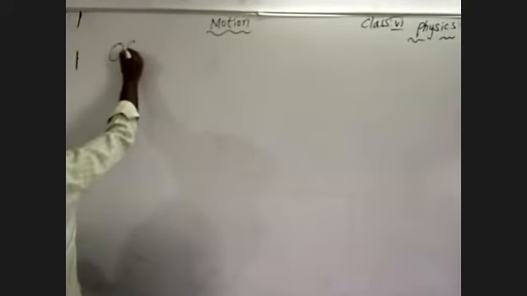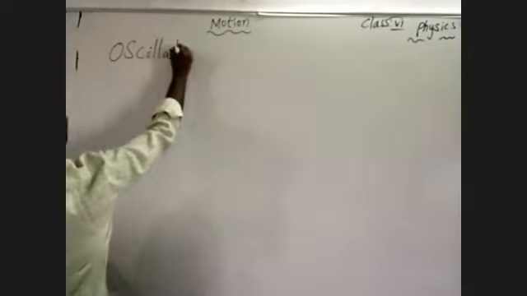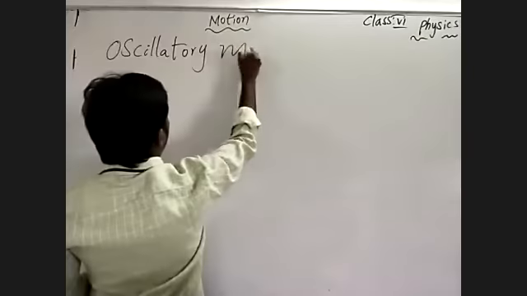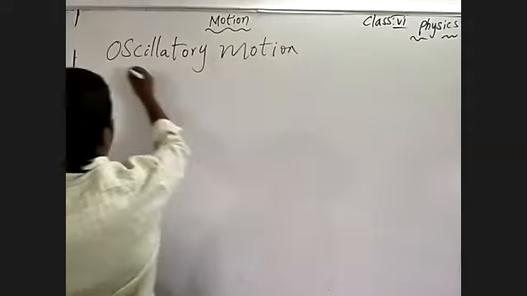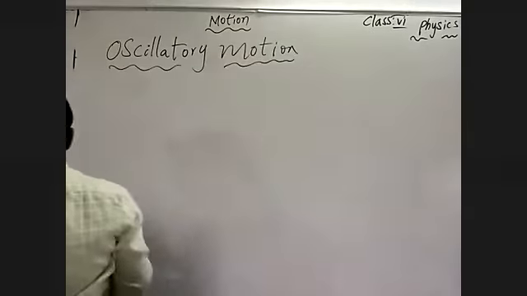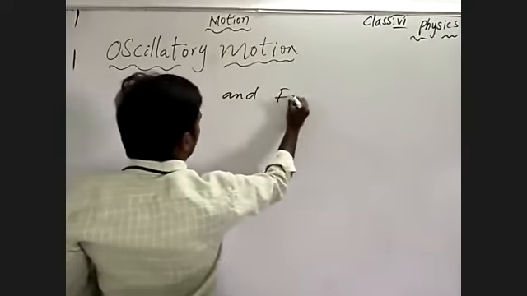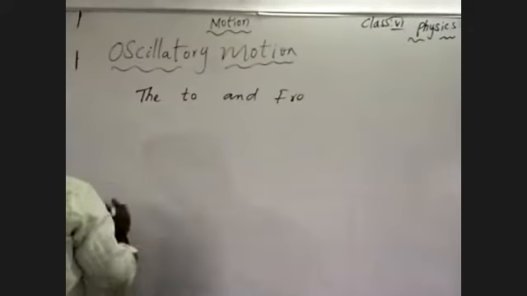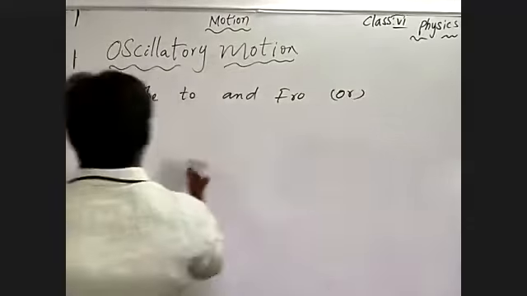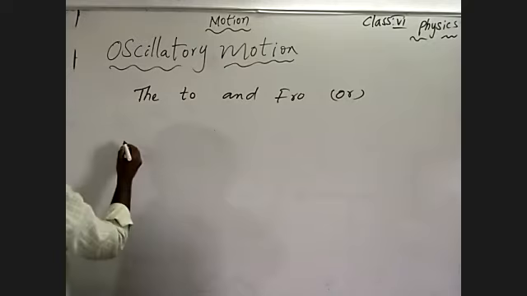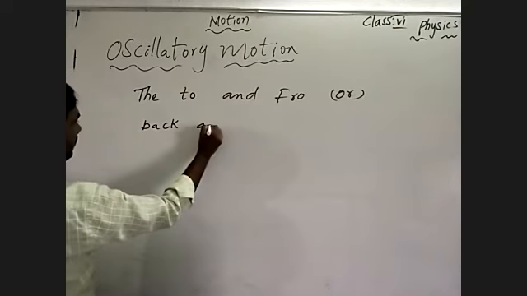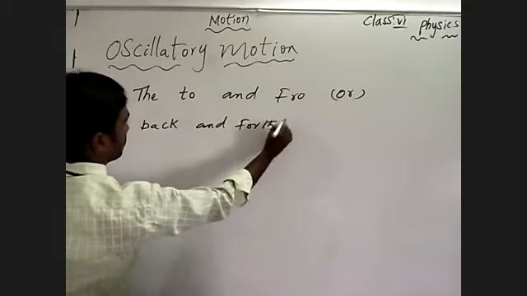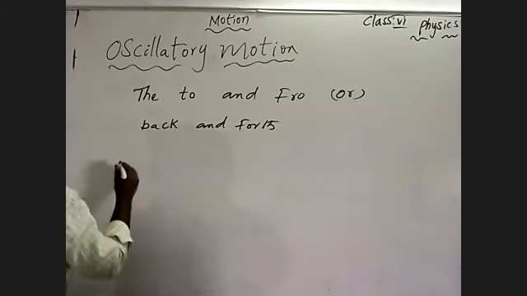See here, oscillatory motion. What is oscillatory motion? The to and fro, or back and forth, motion of a body.